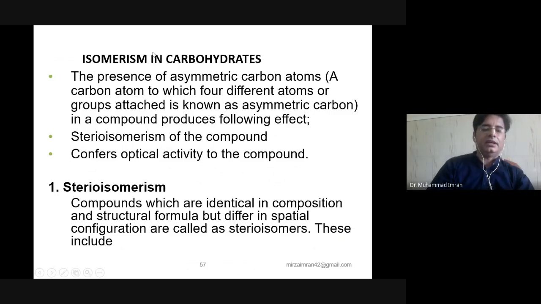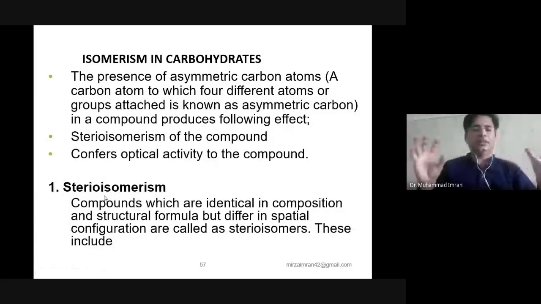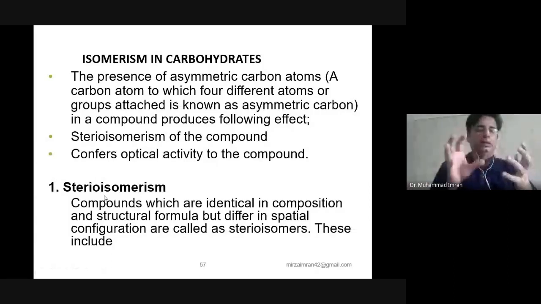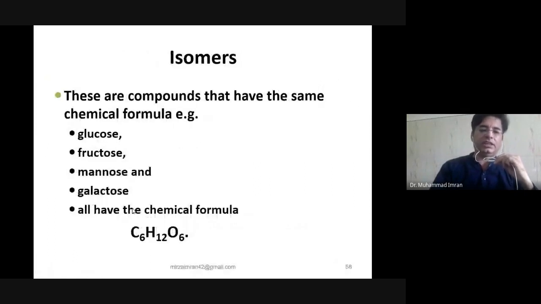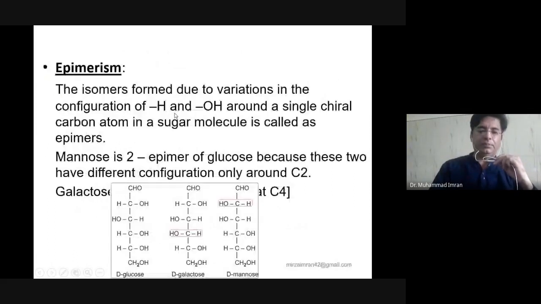Isomerism: there are 2 types of isomerism. What is stereoisomerism? Monosaccharides which have the same molecular weight but differ in the position of H and OH group in space, or 3-dimensional structure. This is known as stereoisomerism, and the phenomenon is known as stereoisomerism. Stereoisomerism has 3 types: epimerism, anomerism, and enantiomerism.